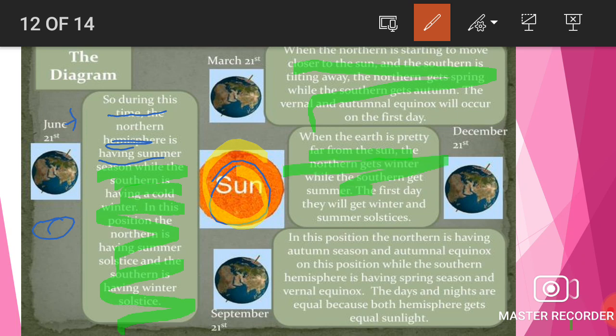The first day they will get winter and summer solstice. In this position, the northern is having autumn and autumnal equinox, while the southern hemisphere is having spring season and vernal equinox. The days and nights are equal because both hemispheres get equal sunlight.